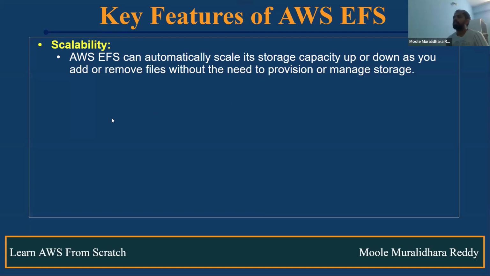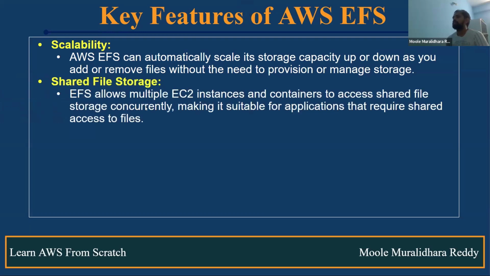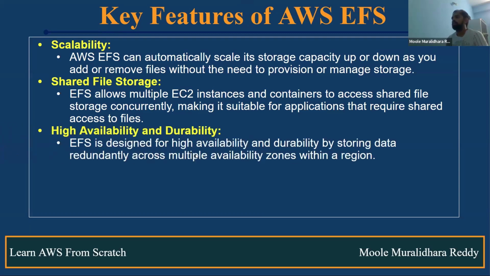Okay, fine. And the next one is shared file storage. EFS allows multiple EC2 instances and containers to access the shared file storage concurrently. It will simultaneously share the data between different containers and multiple EC2 instances, making it suitable for applications that require shared access to files. Those applications will use this particular one. And also high availability and durability.